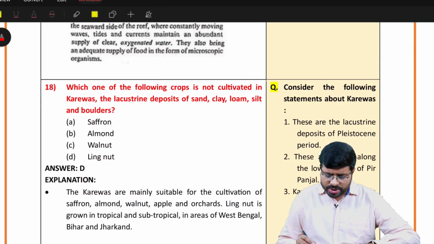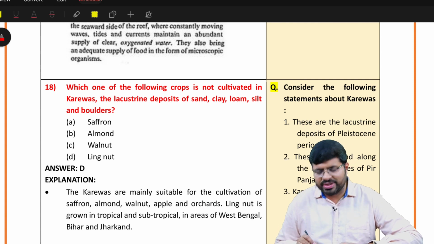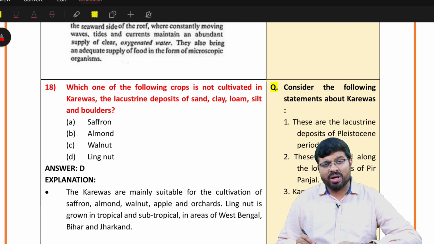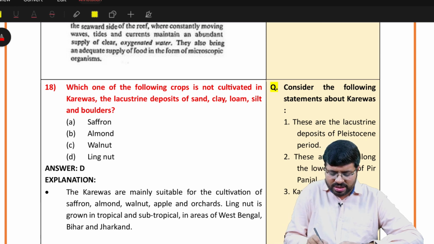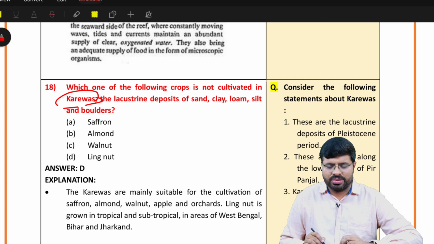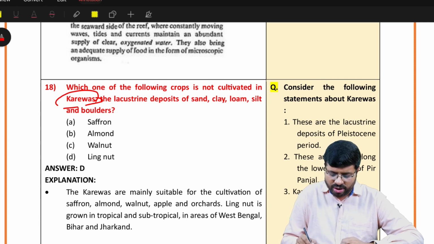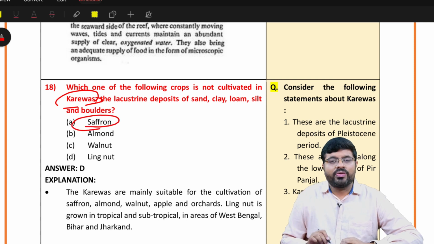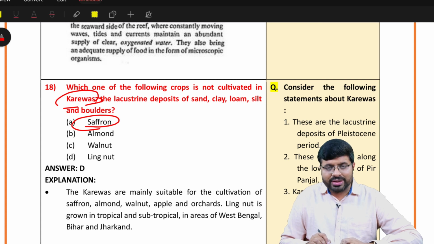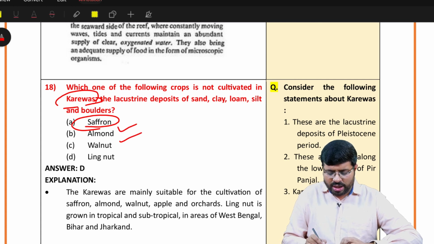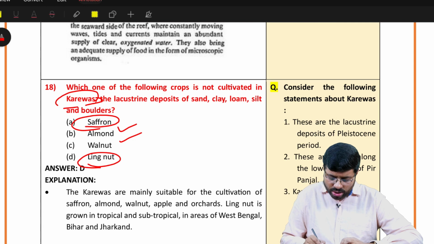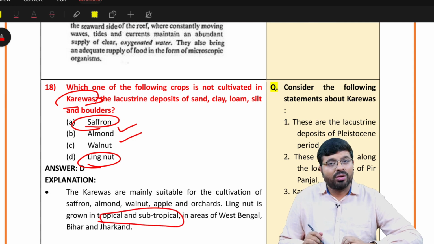Which of the following crops is not cultivated in Karewas, the lacustrine deposits of sand, clay, loam? You might not know about this. So Karewas, many of you know this, are found in Kashmir, which are the deposits where saffron is grown. That is what we know. Along with that, almonds and walnuts are also grown. Litchi is part of the tropical part. This you might not know.